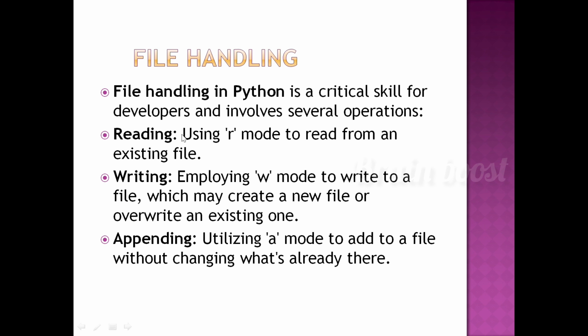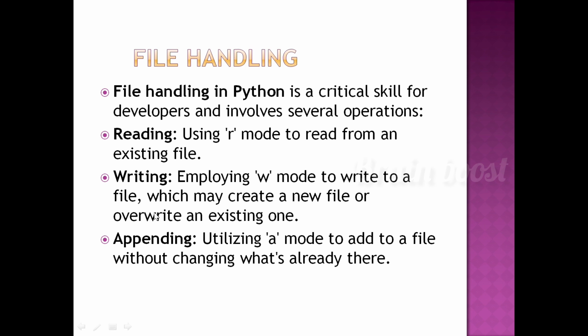So first one is reading. Using R mode to read from an existing file. If there is already a file and we have to read it, we use R mode to read from an existing file. And then writing, employing W mode to write to a file.